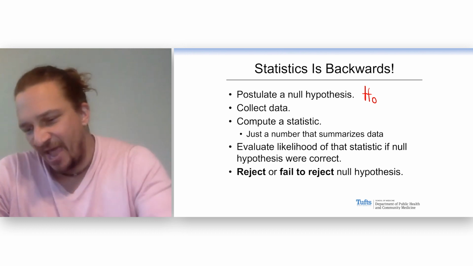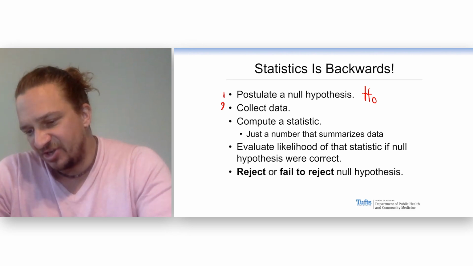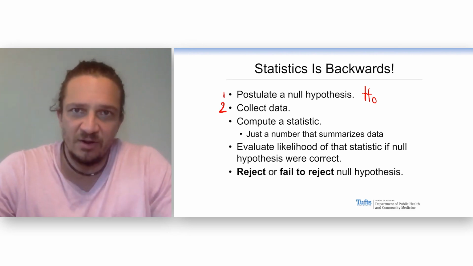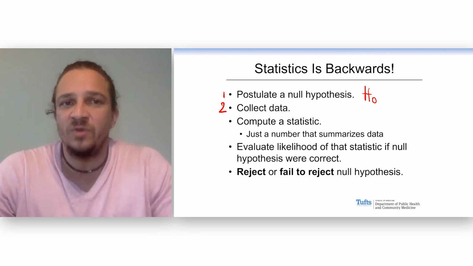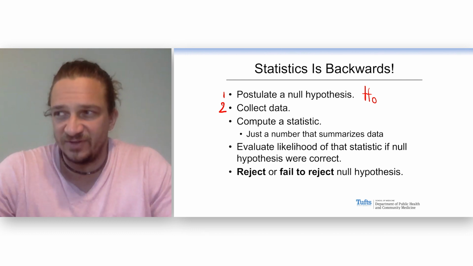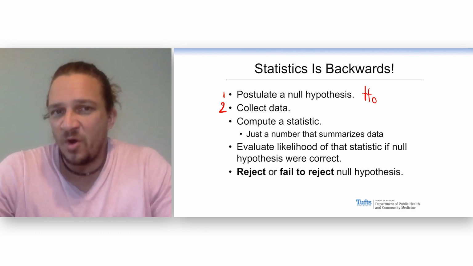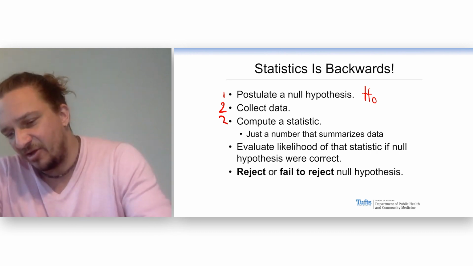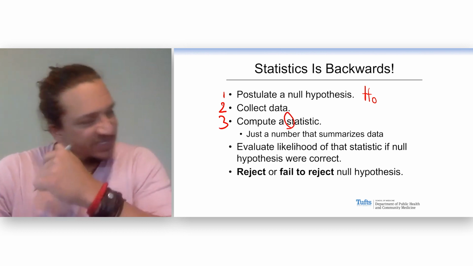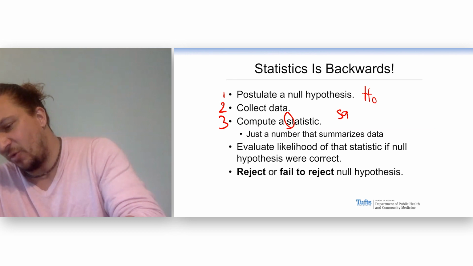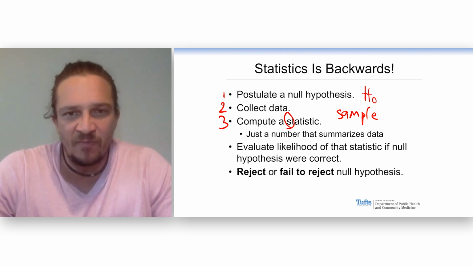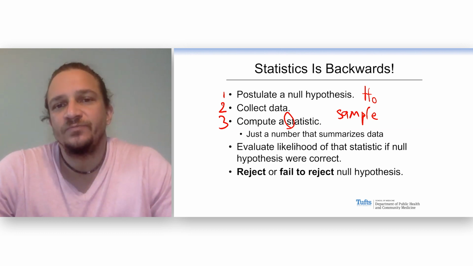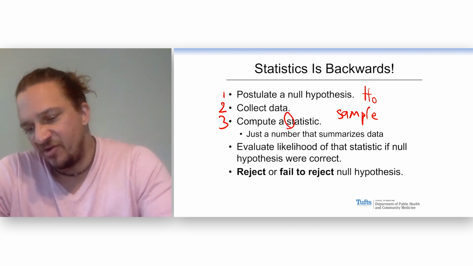So the second step after you make your null hypothesis is to go out and collect some data, which in statistics, we always sort of assume is random and perfect and not biased. And when you take epidemiology, you'll learn that there are a lot of pitfalls there too. But when we go out and collect our data, then we need to summarize it. And we summarize our data with a statistic. Statistic starts with S. It's this idea of what is going on in my sample. A statistic is just a number that summarizes your data. Once you have that number, now you come here.